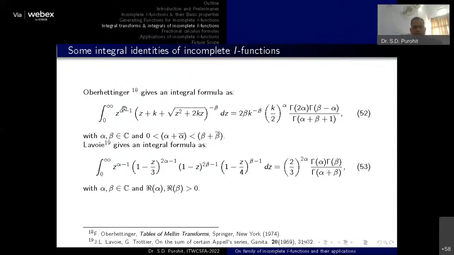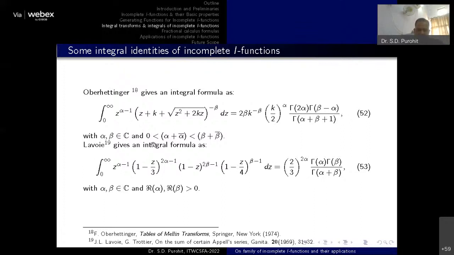So if we follow Oberhettinger, they have provided this particular formula. The basic concept is simple: we use this particular integration and get the results, or we can say we can generalize those integrals involving the incomplete I functions. So here you can see this is a well-known result available in the literature.